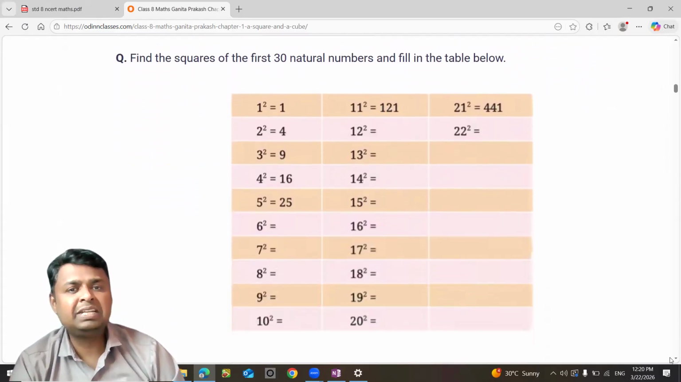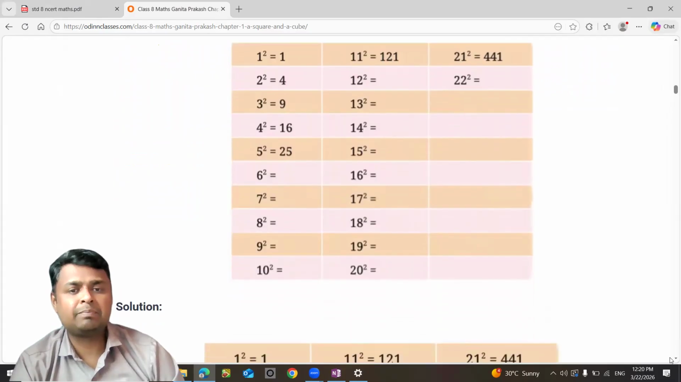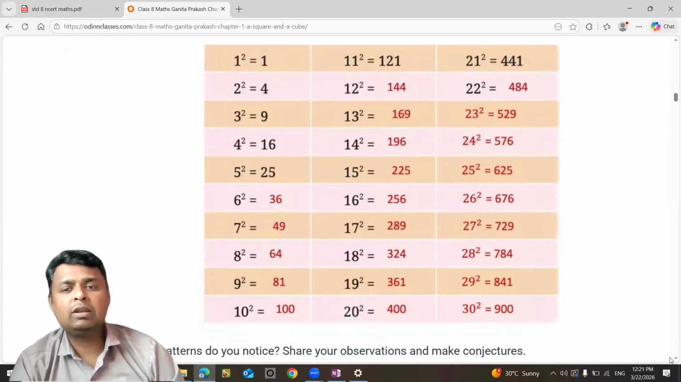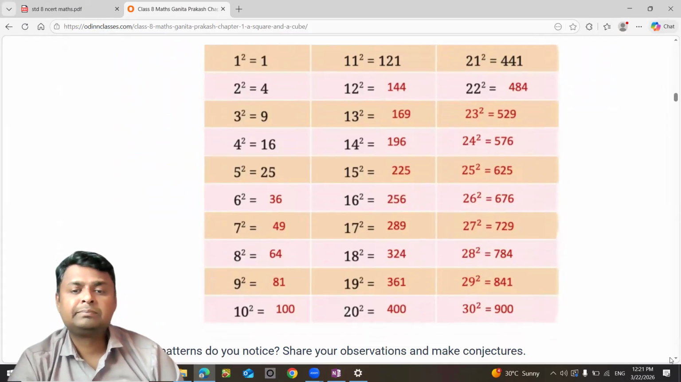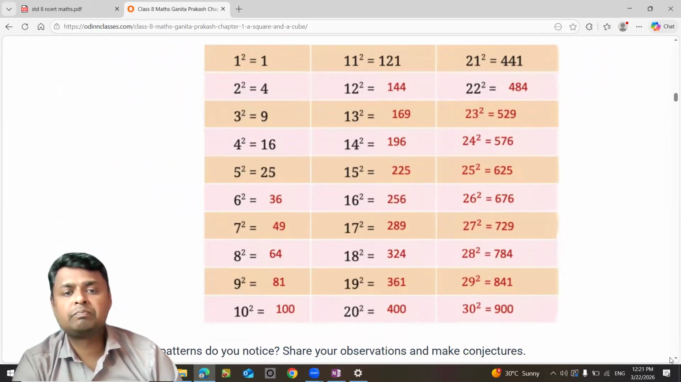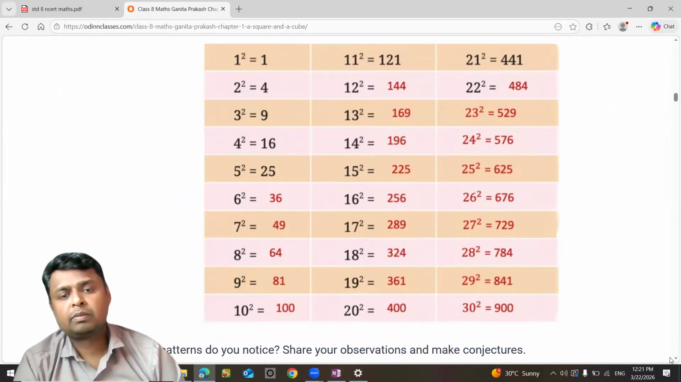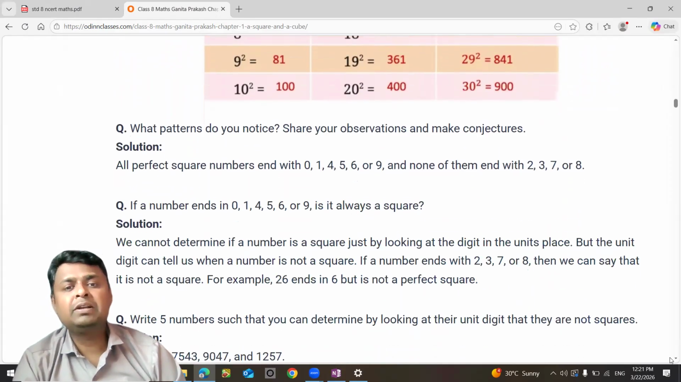So the first 30 natural numbers, you have to square them. Here is the table. You can observe the numbers carefully. Observe them. Look at the units place. What pattern do you notice?